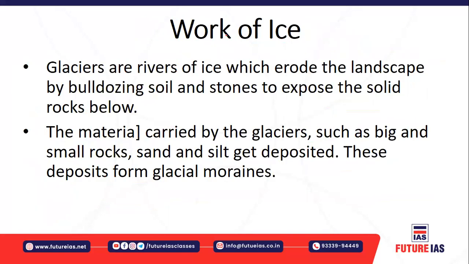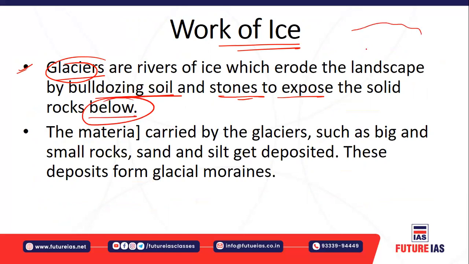Okay, let's understand the work of ice, first of all in the form of glaciers. Glaciers are also one of the important agents of erosion, so they also erode the landscape. How? They bulldoze the soil and the stones to expose the soil and rocks lying below. For example, let's say this is the movement of the glacier. Glaciers also consist of lots of sediments, including angular sediments, so as the glacier moves, they erode lots of soil and stones, exposing the soil lying below.